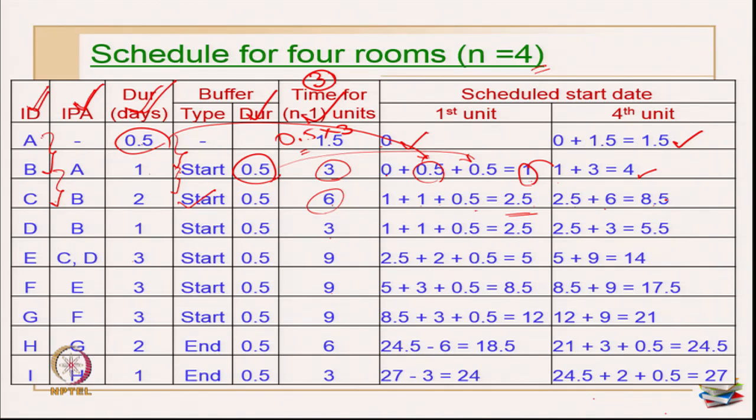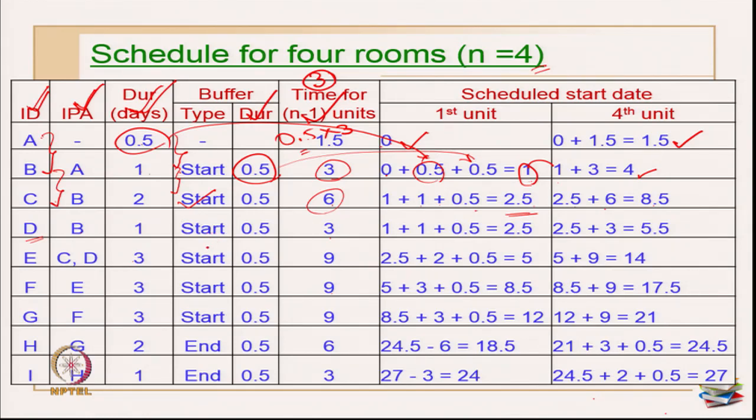Now, the critical issue starts, which is parallel activities. Okay. Now, I have activity D, IPA is B. So, I should not look at C, I have to look at activity B only. So, what about activities D and B? Activities B and D both have a duration of 1. So, what happens here? Start buffer and end buffer are both the same because there is the same rate of progress between these two activities. It is comfortable for me to write start buffer, so I am going to write start.